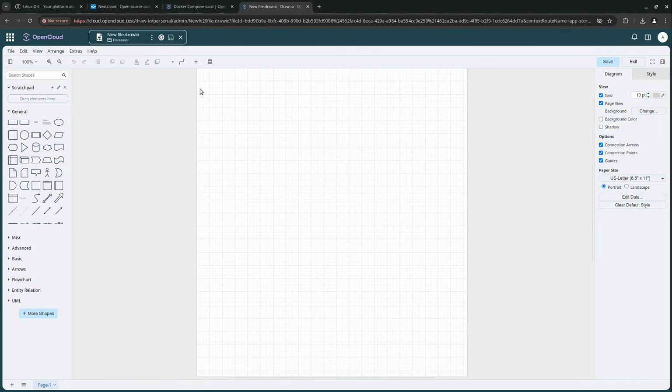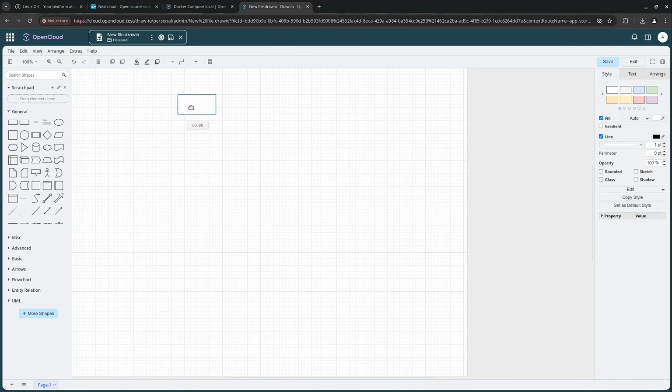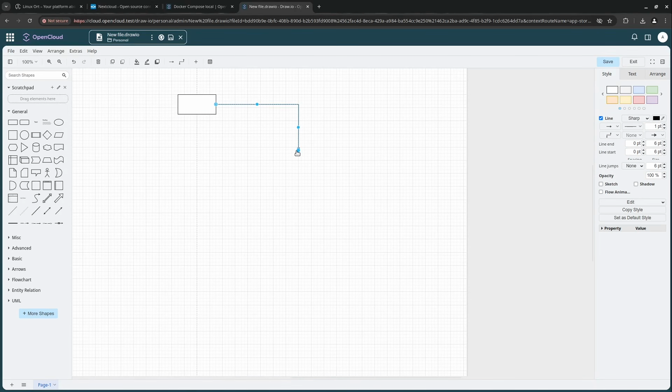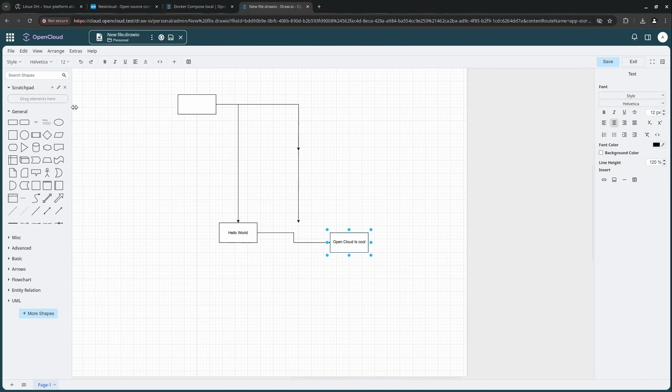We see Draw.io. This is also cool. Perfect. I like Draw.io very, very much, just to do very simple charts here. What I also like here, we have the same file save dialog. This is not too good in Nextcloud in my opinion, because then you have to look at how you are going to save this inside this app. But yeah, OpenCloud does it very easily for us. They implemented their own save and save as menu here. Also across multiple apps, very, very good in my opinion.